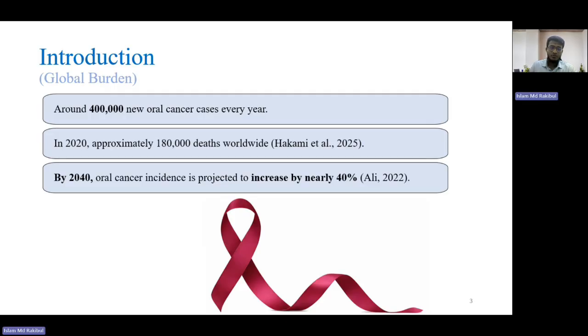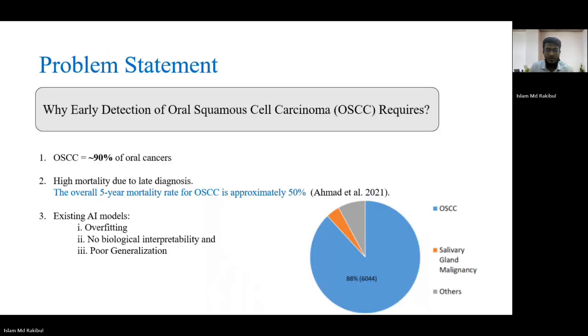Global burden of oral cancer. Globally, oral cancer is a serious health burden, and around 400,000 new cases occur annually. Approximately 180,000 deaths occurred worldwide, according to 2020 reports. It is projected that there will be an increase of 40% by 2040. This highlights an urgent need for early and accurate detection.